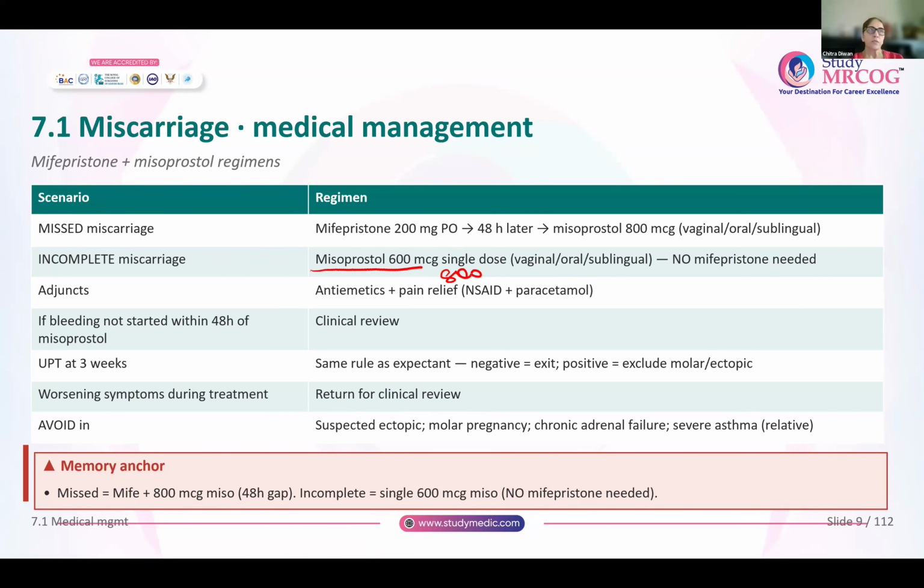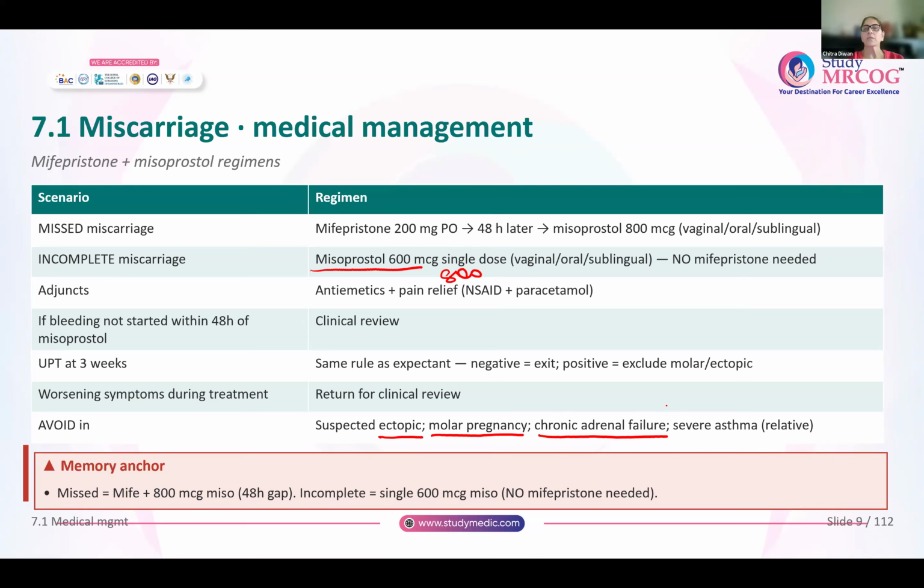Medical management is offered routinely for most of the patients, except if you are suspecting an ectopic pregnancy, okay, or the ultrasound picture or something is suspicious of a molar pregnancy. In these two cases, you will never offer medical management. Also, in chronic adrenal failure, mifepristone and misoprostol both are contraindicated.